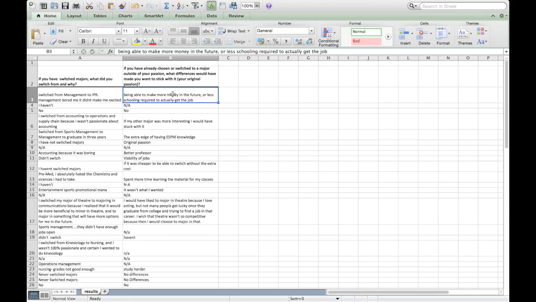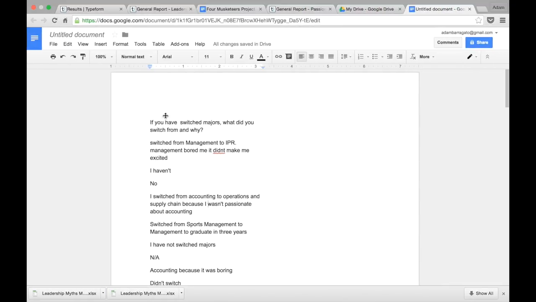All right. So if you're confused, Q1C was you're looking for themes, okay? So when you're looking at the short answer questions, you want to look for those themes and ask yourself, what's going on in these short answer questions? What are we seeing? What reoccurring themes are going on? Well, using a word cloud we found in that first question, guess what? It was the fact that they weren't passionate about something or the major was boring, okay? All right, so I know that seems like a lot, and it's like, holy cow, Adam, what is going on? How do we do all this? Just don't worry, you're going to do this. You got 3 other people to help you out.